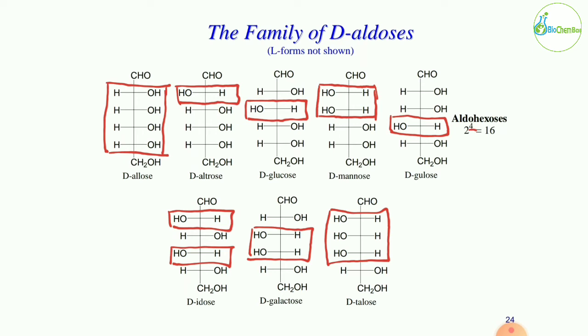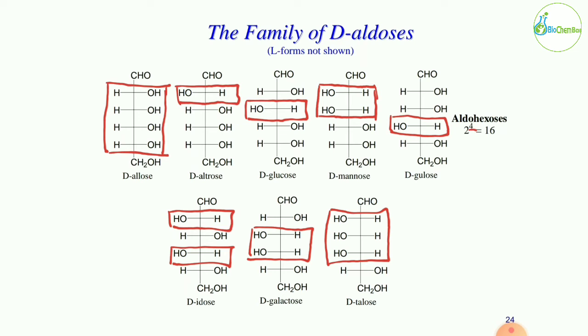In the next one, D-galactose, the third and fourth hydroxyl groups are present on the left side, and in the last one, talose, all the hydroxyl groups are present on the left side.